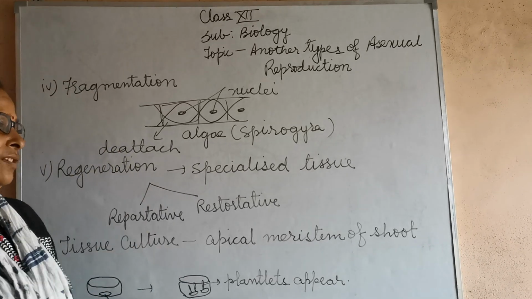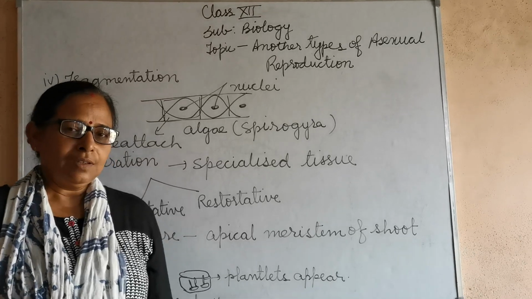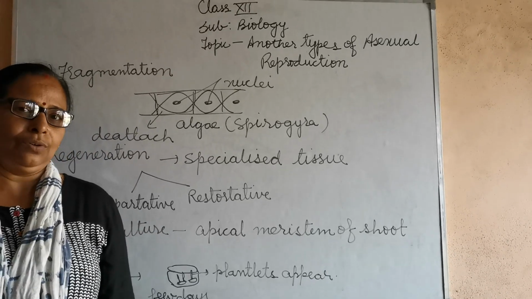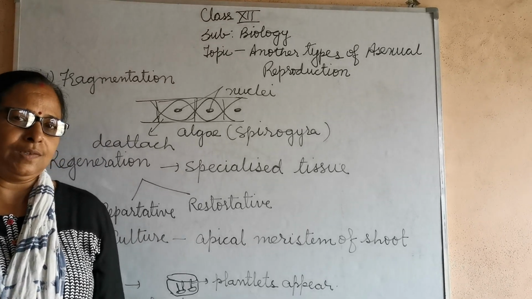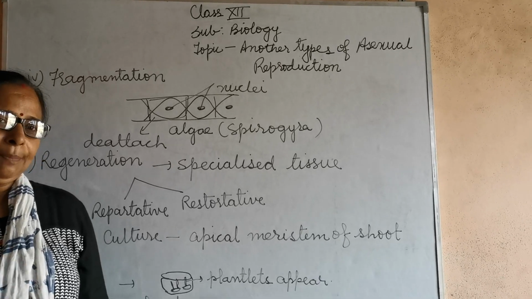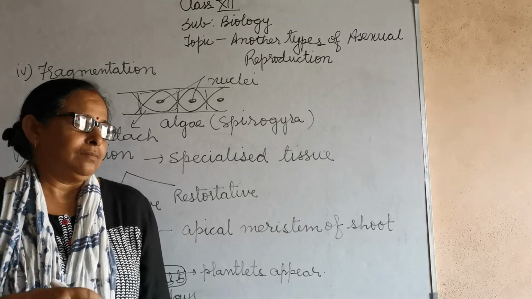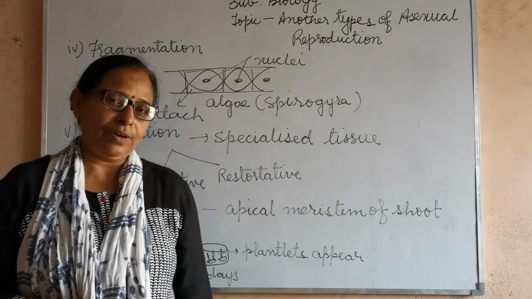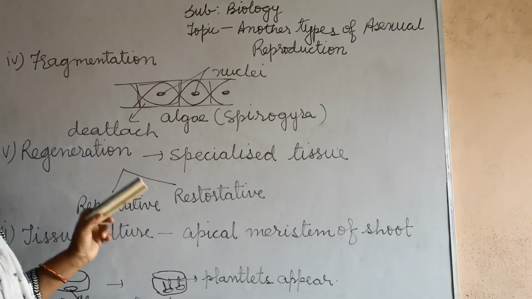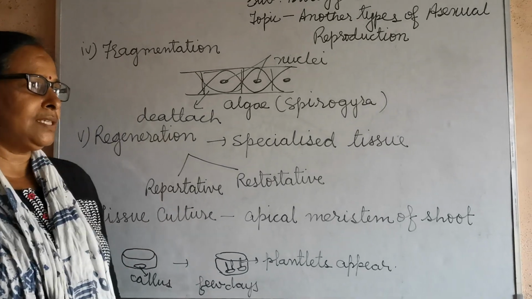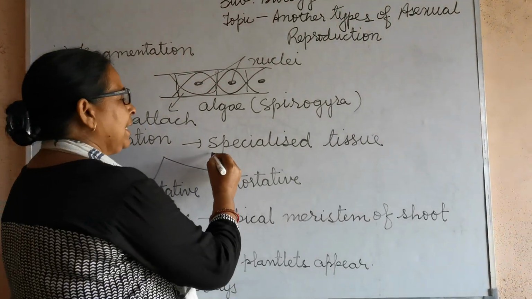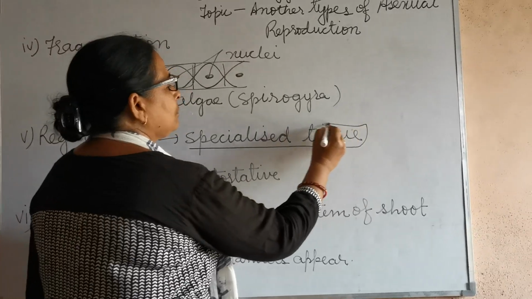Then after is regeneration. Regeneration means generation of a new organism from the old ones. Means from the body part only, a new body part may give rise to a new organism, and this occurs due to the presence of a specialized tissue.